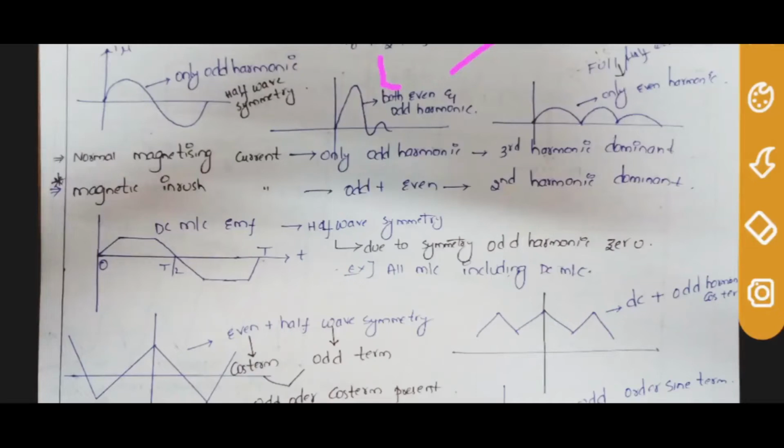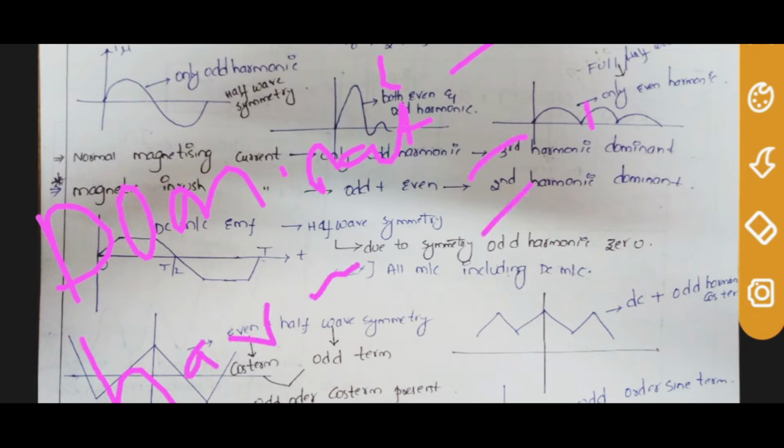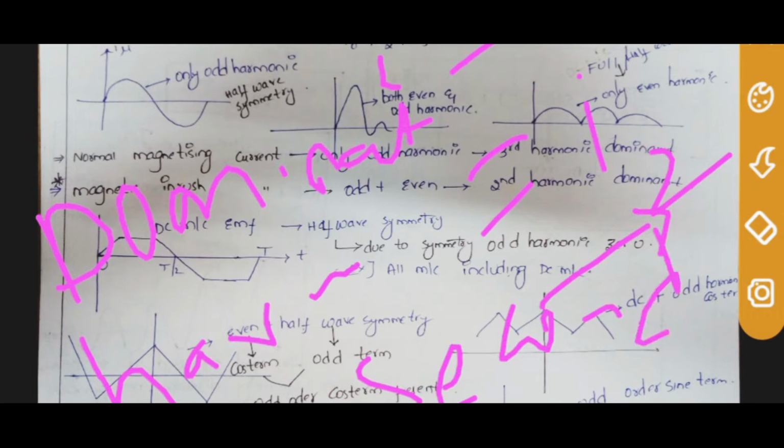The most dominant harmonic is I2, the second harmonic. Except in switching transient, all other dominant harmonic is third harmonic, but only in case of switching transient, the dominant harmonic is second harmonic. You may ask the reason how you can say it is dominant second harmonic.